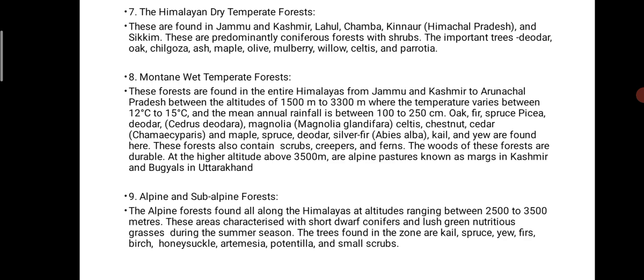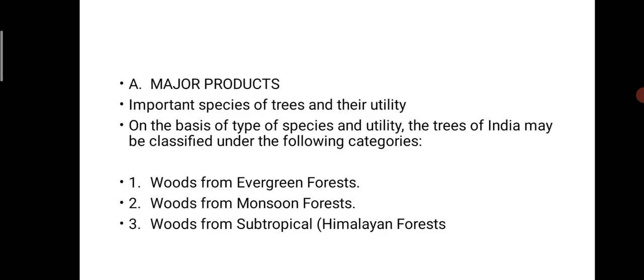Alpine forest is found all along the Himalayas at altitudes ranging between 2500 and 3500 meters. It is characterized by short dwarf conifers and lush green nutritious grasses during the summer season, and the trees found in the zone are like kale, spruce, yew, firs, birch, and honeysuckles.